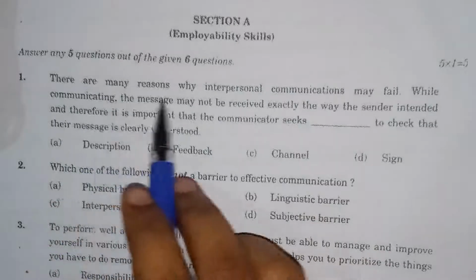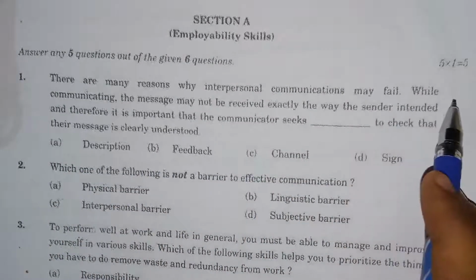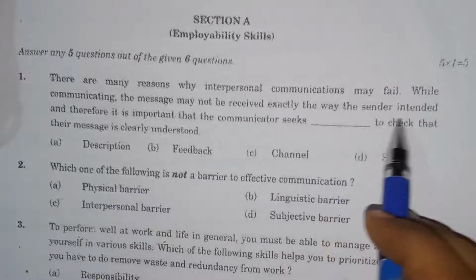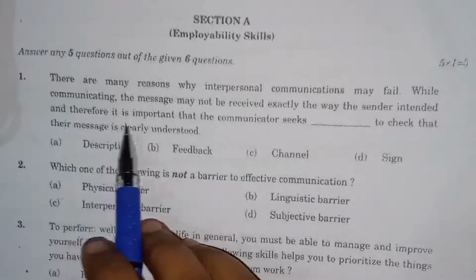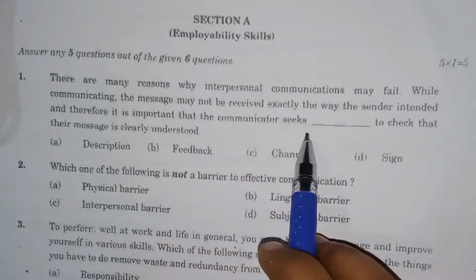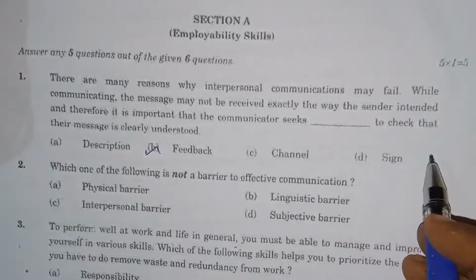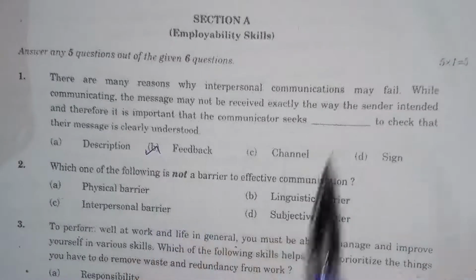First question: there are many reasons why interpersonal communication may fail. While communicating, the message may not be received exactly the way the sender intended, and therefore it is important that the communicator seeks. So here the answer is option B, feedback, to check that the message is clearly understood.